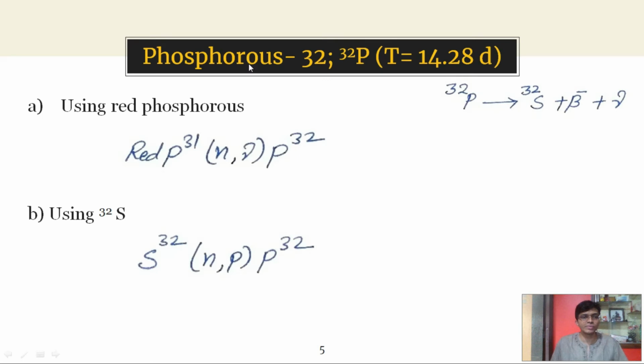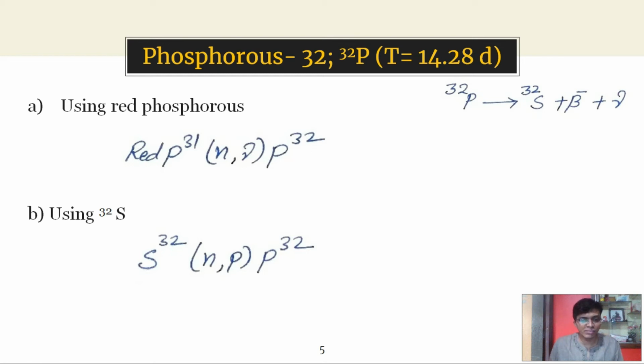The next isotope which we are going to learn is phosphorus 32. It has a half-life period of 14.28 days. This phosphorus 32 disintegrates to form sulfur 32 with the emission of beta and gamma rays. This phosphorus 32 is synthesized by two different methods. In the first method, using red phosphorus, fast moving neutrons are bombarded over red phosphorus and it forms phosphorus 32.